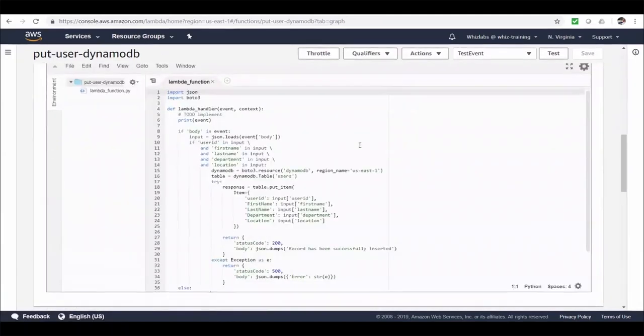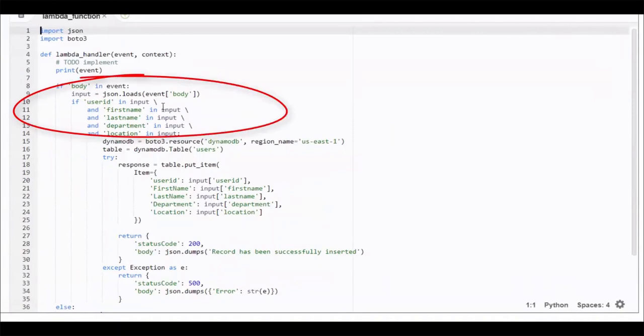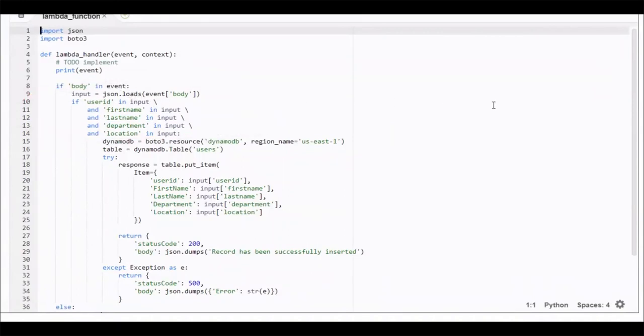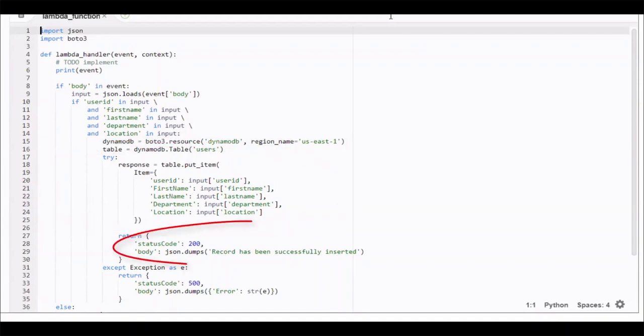This is also the Python code. In here, we are making sure we received all the request parameters in the event body. If we don't, we just return an error. And if we do, we instantiate the DynamoDB client and then call the put item action on our table with all the inputs. And once inserted, we send a success response to the API gateway.